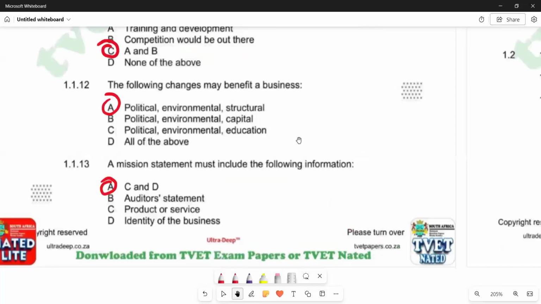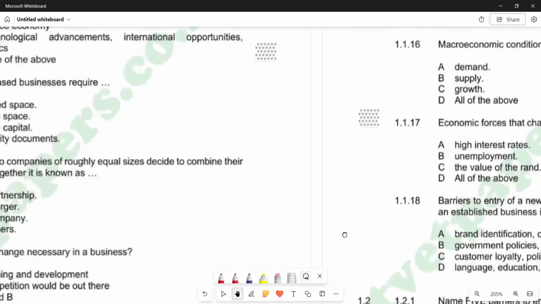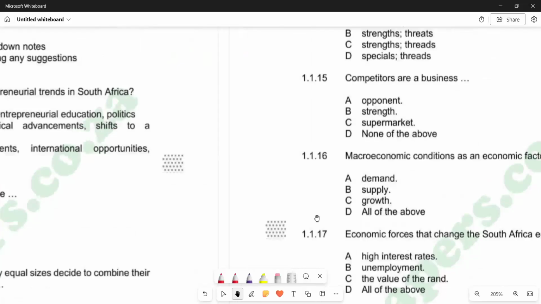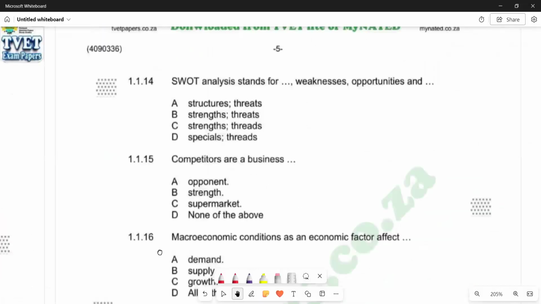So we try to move on to the next part of the question. Right, we move on to the next part of the question. We are moving to 1.1.14. SWOT analysis stands for. We know that it's strengths, weaknesses, opportunities, and threats. So obviously, we have strengths and threats being the answer there, which is B. So B is correct. 1.1.15. Competitors are a business. We've got opponent, strength, supermarket, none of the above. Obviously, it's an opponent. We've got A is the correct answer, 15.